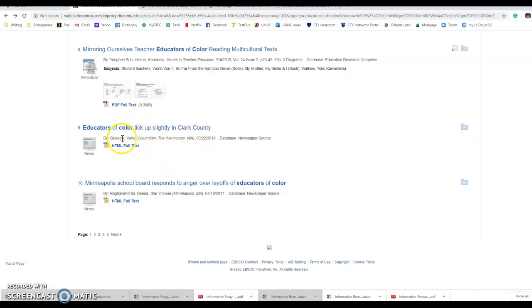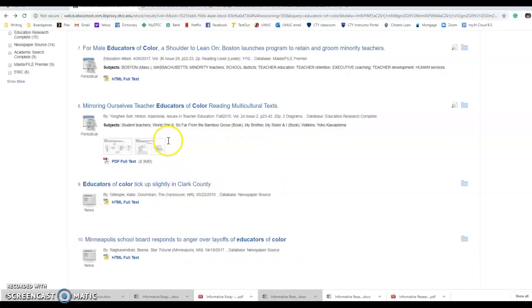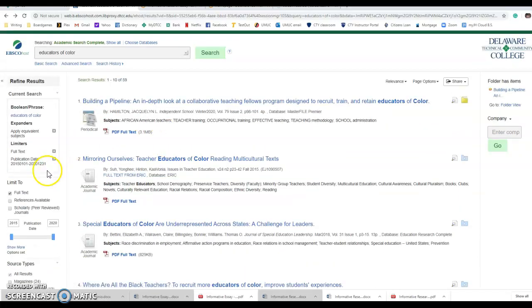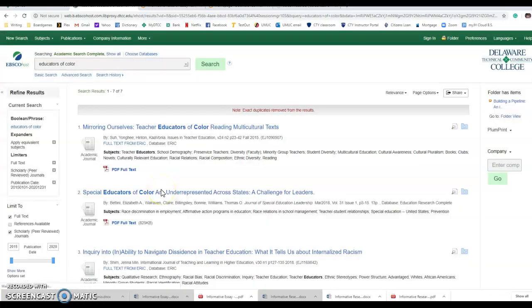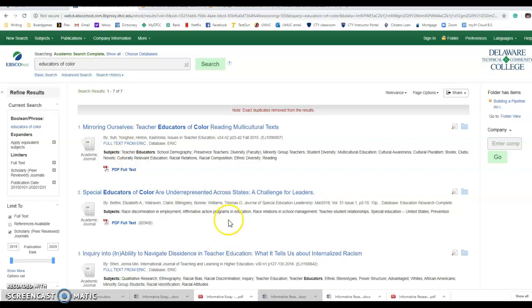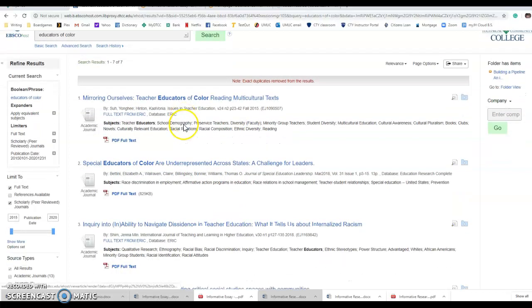The ones that look like this, with titles like Star Tribune, the Columbian, are going to be more newspaper articles, so I don't know how helpful they're going to be. So I might want to go back and choose scholarly journals, especially if my teacher's asking for scholarly journals. That might be helpful. Don't want that.